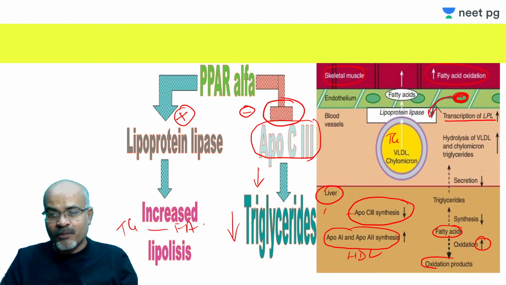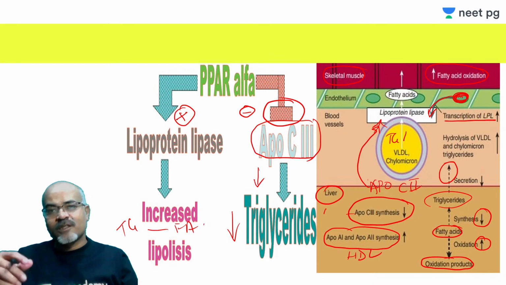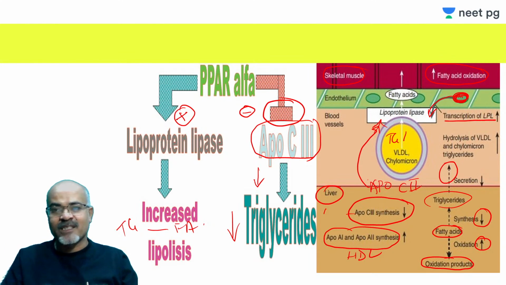So there are oxidation products and decreased ingredients available for the synthesis of triglycerides. If fatty acids are oxidized, there is lesser synthesis of triglyceride, and also less secretion of triglyceride. So ApoC3 is playing a role here, and moreover there is increase in ApoC2 also. This is not shown here, which acts as a cofactor for the LPL enzyme. So this is how these fibric acid derivatives can reduce plasma or serum triglyceride levels and raise HDL level as well.